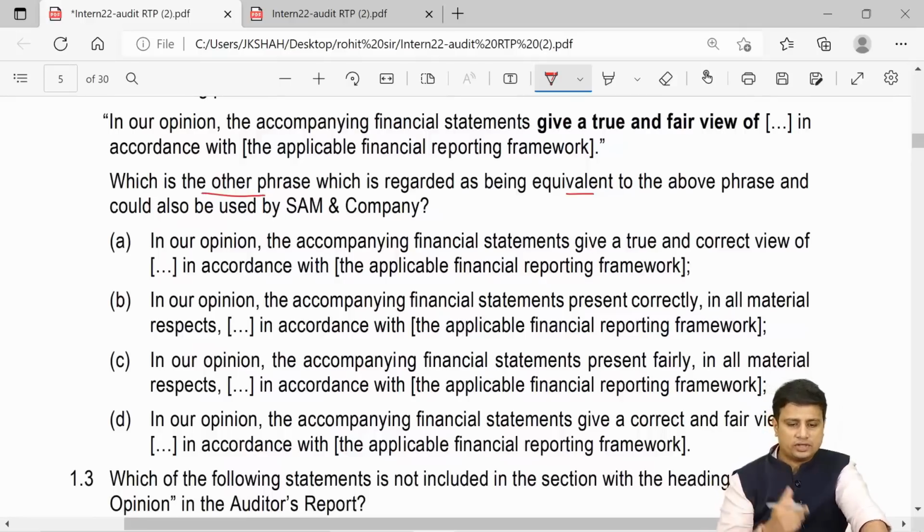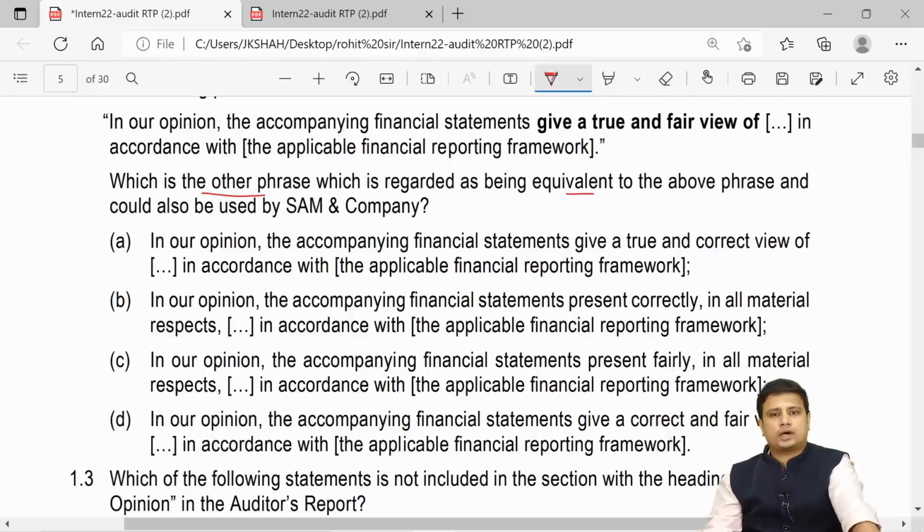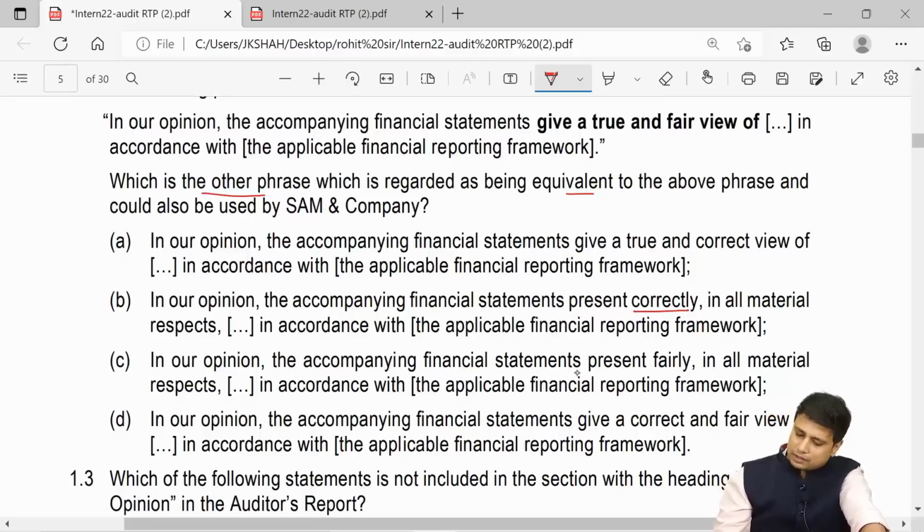First, in our opinion, the accompanying financial statements give a true and fair view in accordance with the AFRF, the applicable financial reporting framework. Second, in our opinion, the accompanying financial statements present correctly in all material respects in accordance with the AFRF. Third, in our opinion, the accompanying financial statements present fairly in all material respects in accordance with the AFRF.